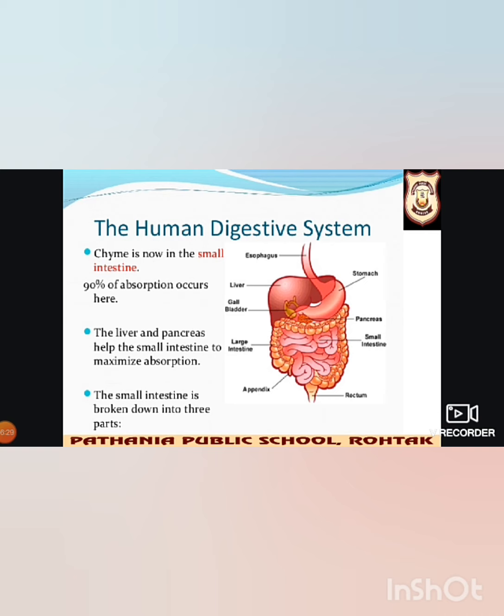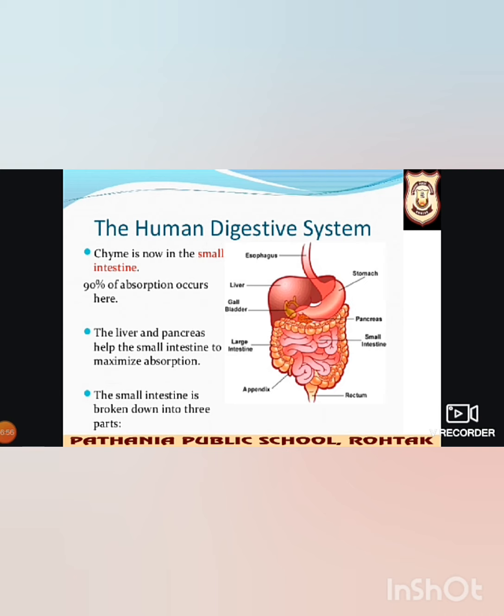Now what happens in the small intestine? That is very important. This small intestine is the longest part of the alimentary canal. The name is small intestine, but it is the longest part of the alimentary canal. The name small is because of its diameter, not of its length. It's about 7.5 meters long and it is arranged in the form of a coil.